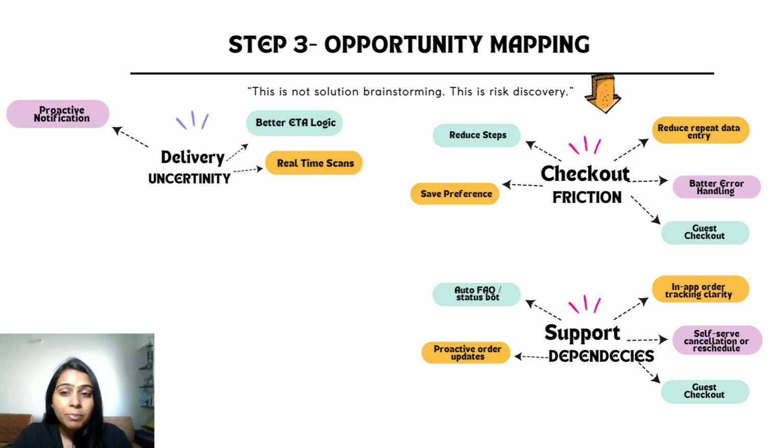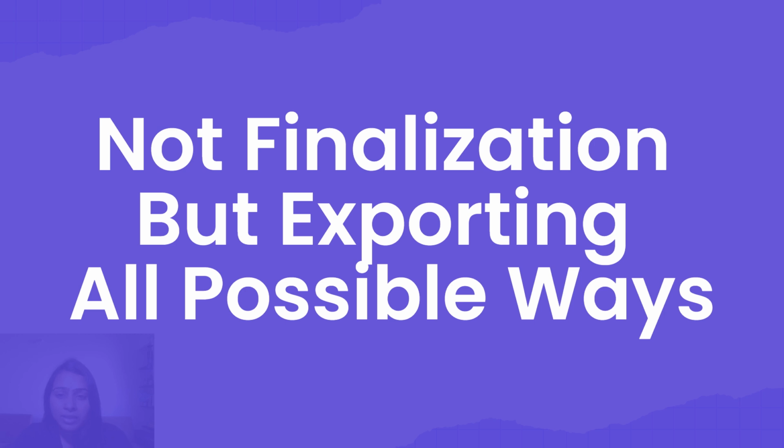Retrying address and payment details every time, payment failure, slow page loads, users hesitating at the final stage. Notice the mindset here. We are not saying which one is correct. We are saying all are possible explanations.